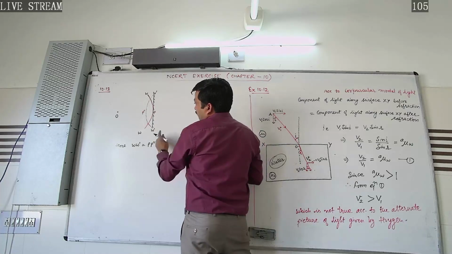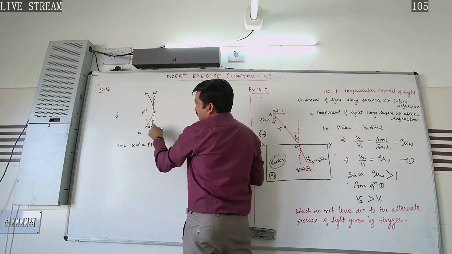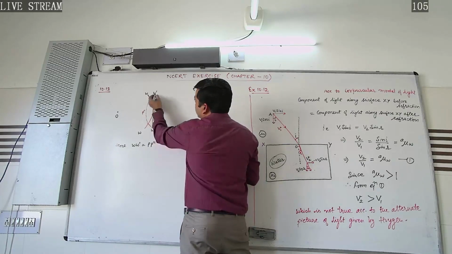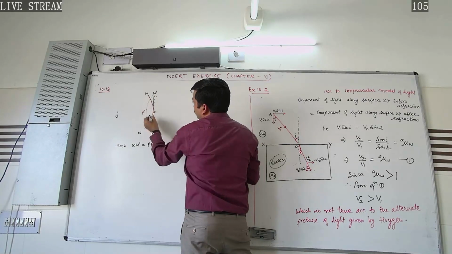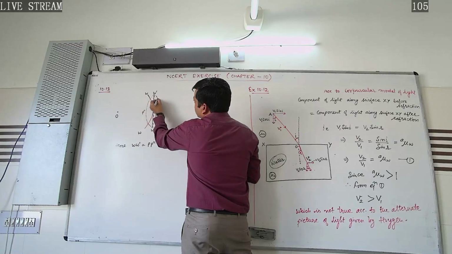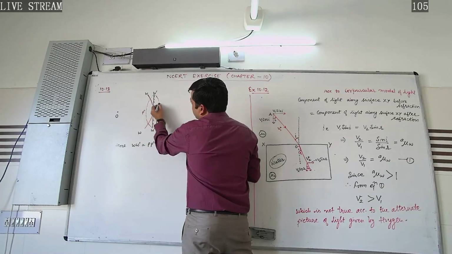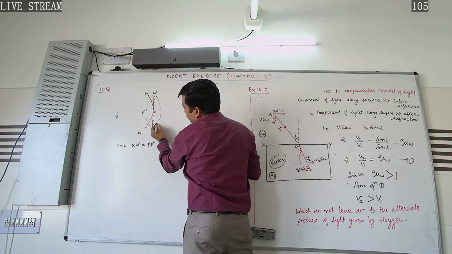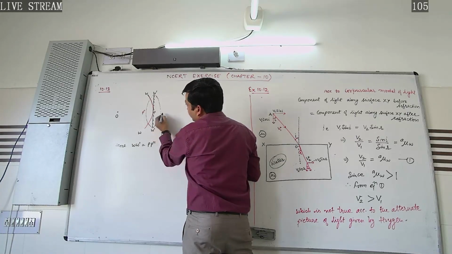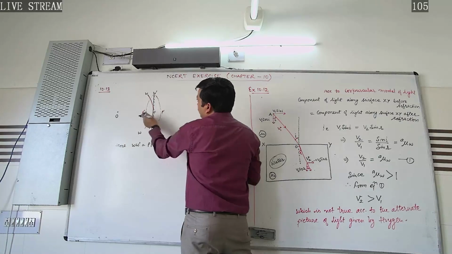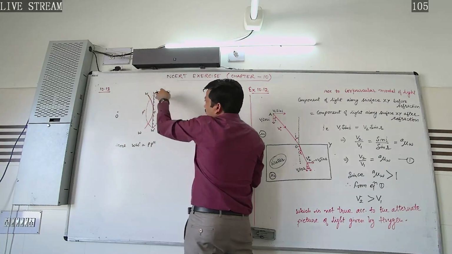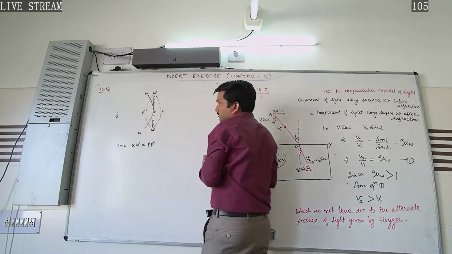Now this was in the presence of this reflecting surface. If this reflecting surface, what we call mirror, is absent, what would happen? This spherical wavefront will emerge like that, and after time t we get the spherical wavefront as W dash P dash W dash.